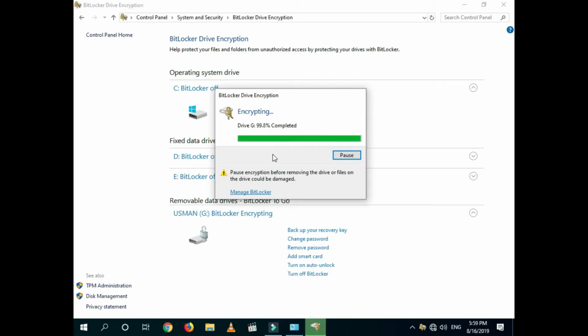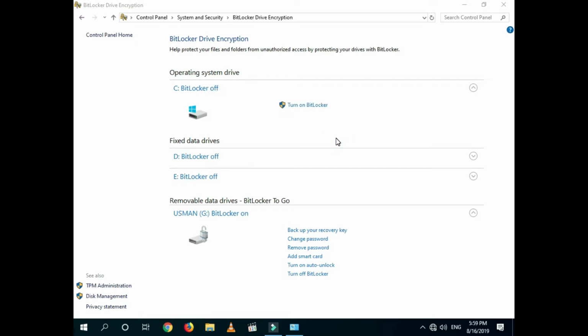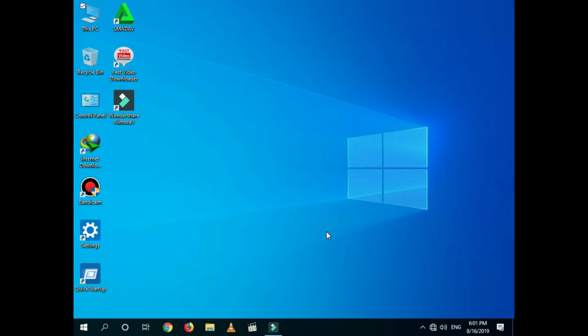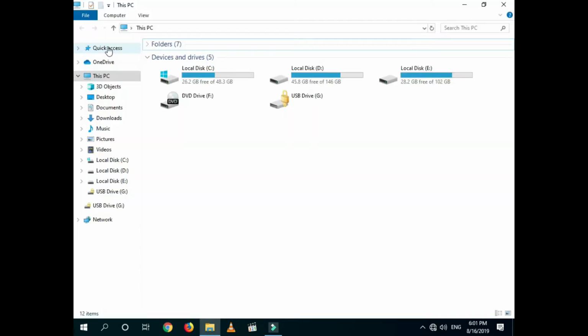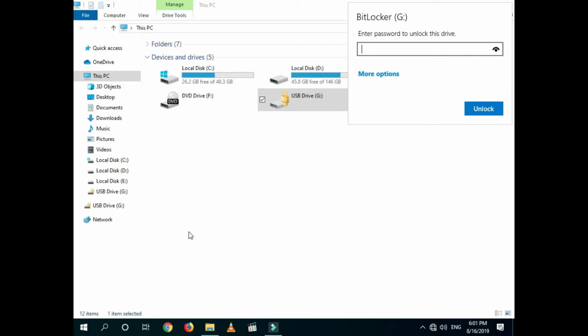It is now encrypting. Now remove the flash drive and insert it again. You can see that now it is encrypted and secure.